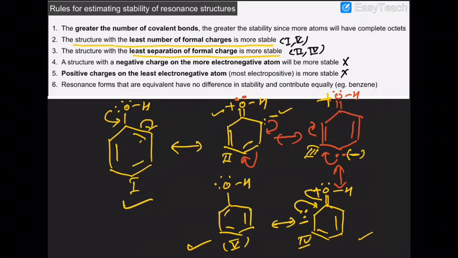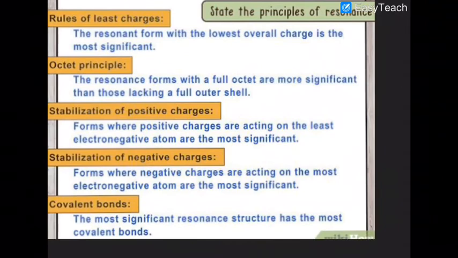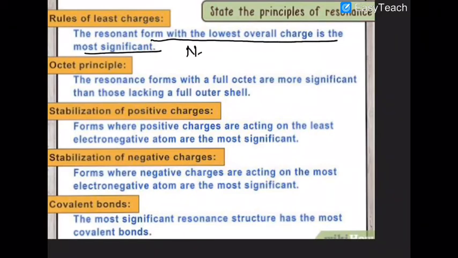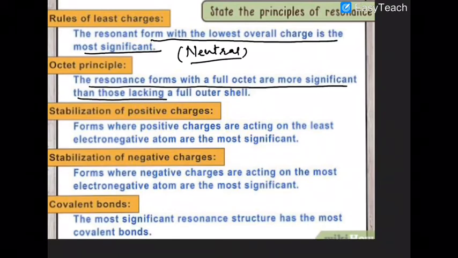Resonance forms that are equivalent have no difference in stability and contribute equally. So 1 and 5 contribute equally. Again, the resonant form with the lowest overall charge is the most significant. It means the neutral species is most contributing. The resonance forms with a full octet have more contribution than those lacking an octet. So if the octet is complete, that structure is more contributing.